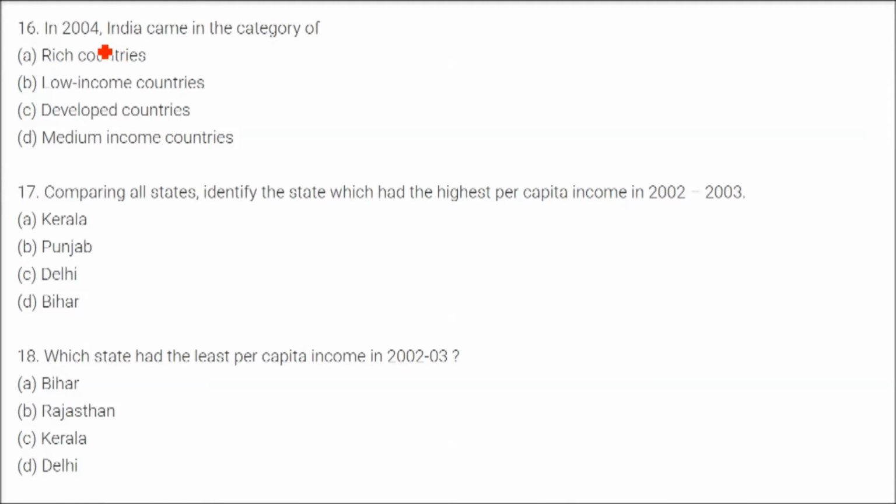In 2004, India came in the low income category. But in 2011, it is in between rich and poor, because rich is 8.6 lakh per annum per person, the poor were 70,000 per person per annum, and India was 93,000 per person per annum. Per annum means for a whole year.